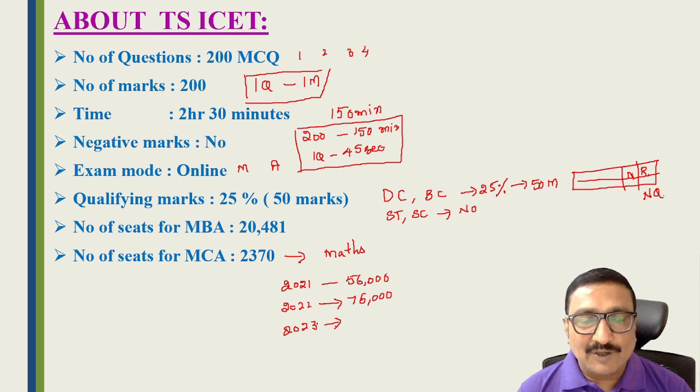So the competition will be difficult because there are only 22,700 seats in the entire MBA and MCA courses in Telangana state. But the number of students writing is approximately 76,000, which means the competition is in a 1:3 ratio.